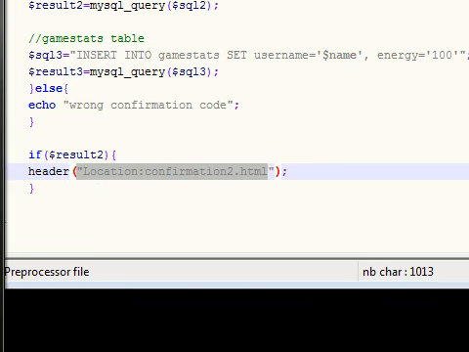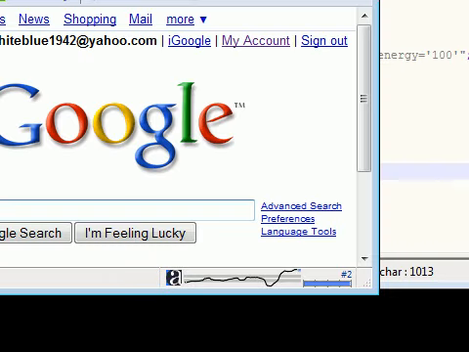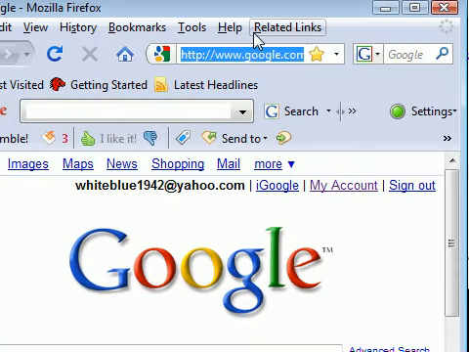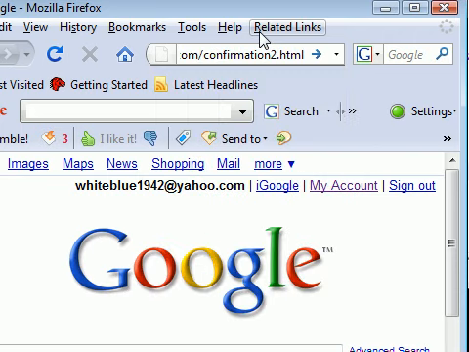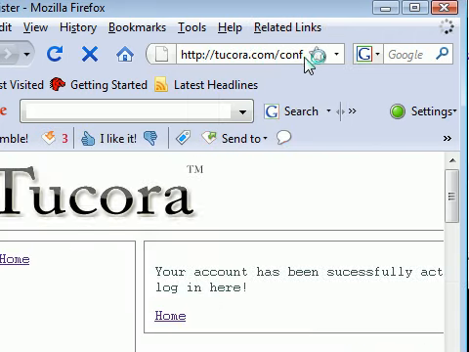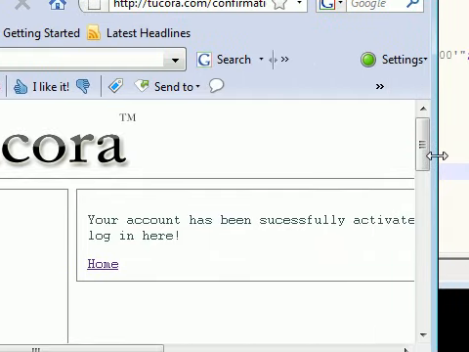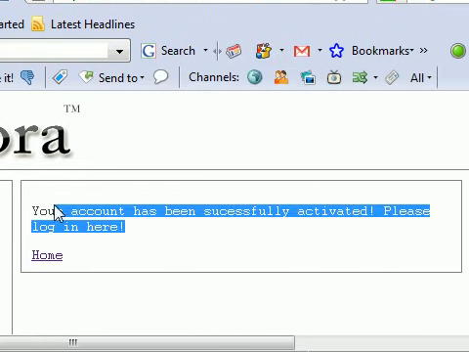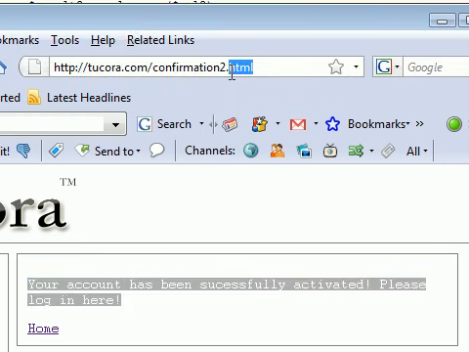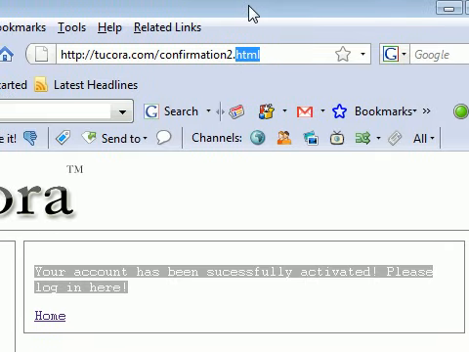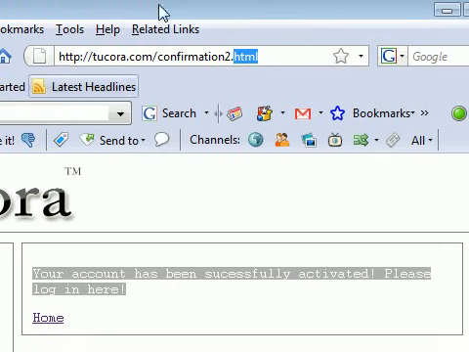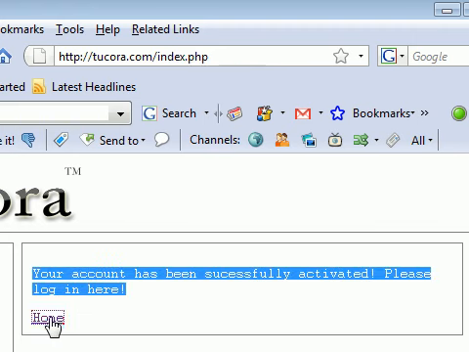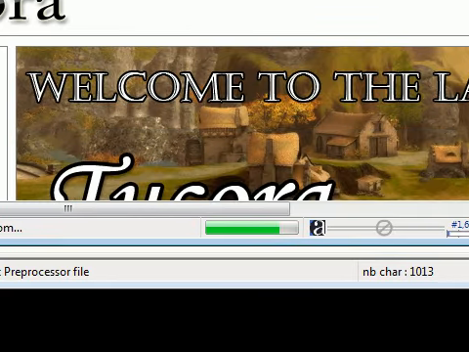I'll show you guys what it says right now. Here is my website right here. Let's go to confirmation2.html. This is what your site's going to end up looking like. It's going to say your account has been successfully activated, please log in here. And as you can see, I have this as an HTML extension instead of a PHP extension, and this is because this isn't any PHP code right here. This is just a regular plain old website with a regular link to go home.